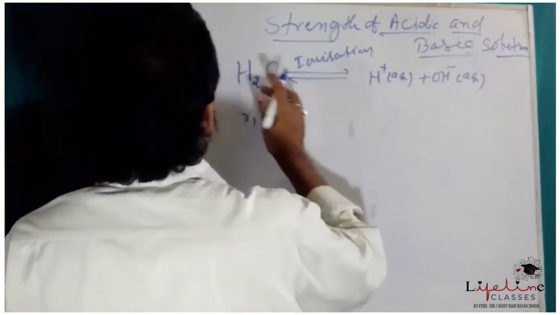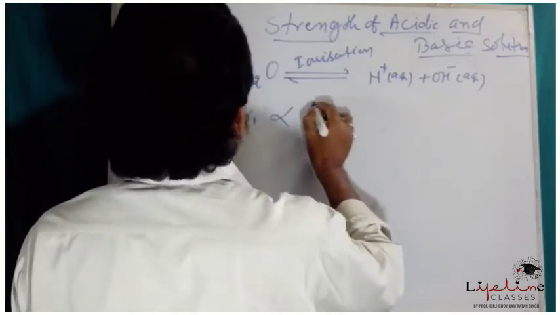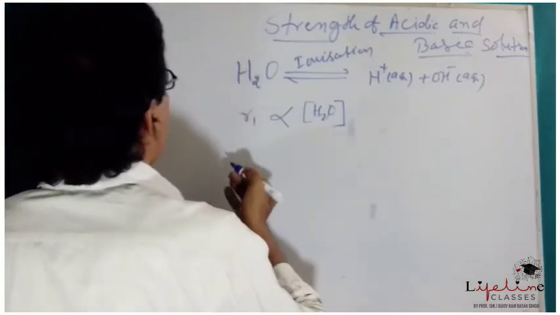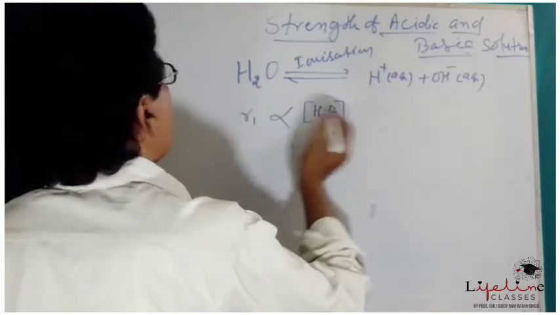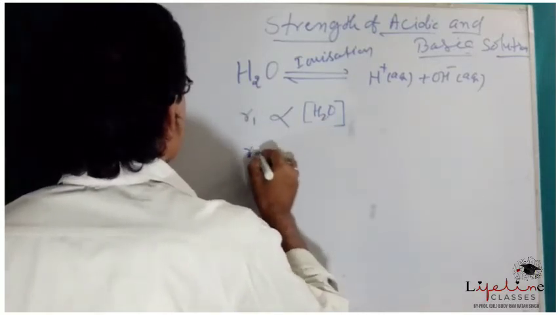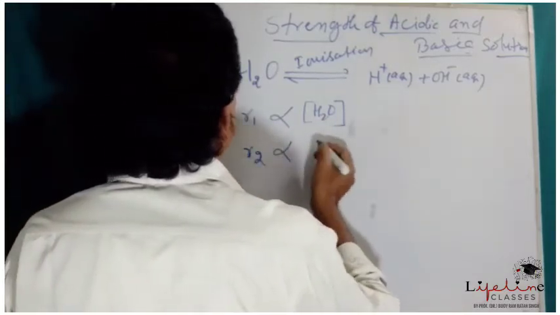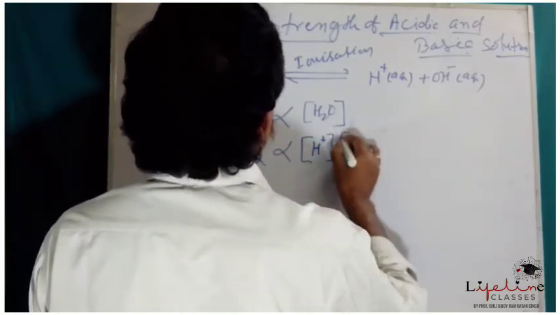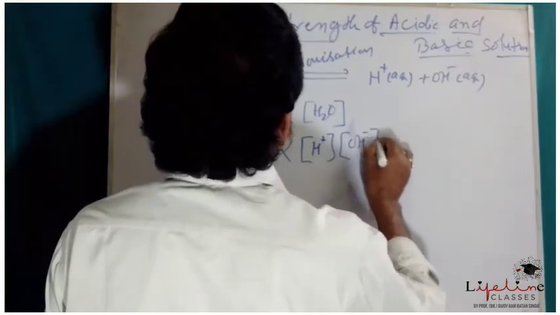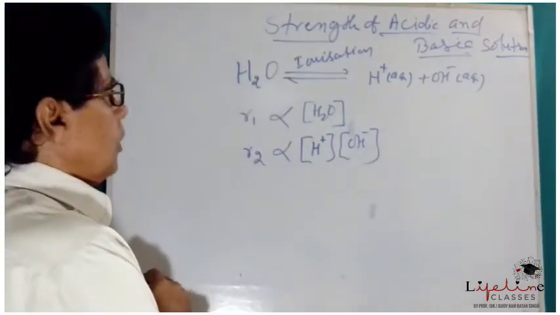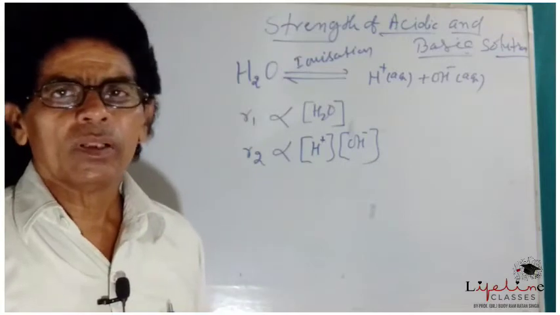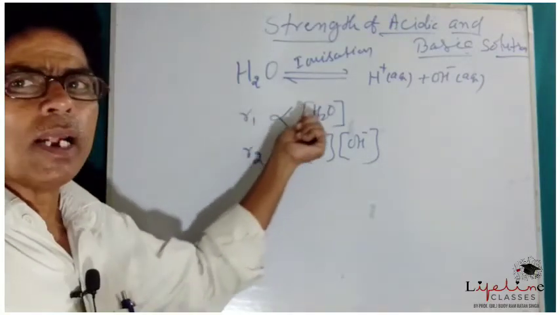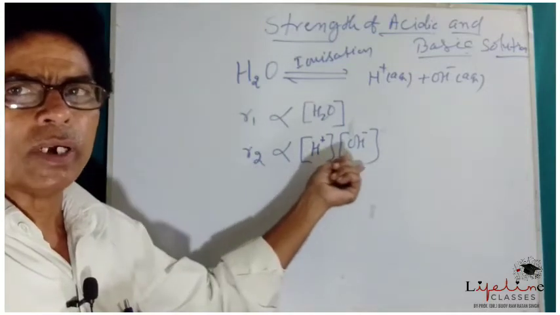Active masses of reactants, that is H2O, and that of backward reaction, that is R2, is equal to concentration of H plus ions and concentration of OH minus ions. At equilibrium, the rate of forward reaction becomes the rate of backward reaction.